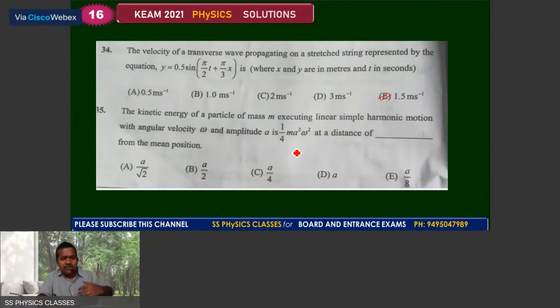And for 35, the kinetic energy of a particle of mass m executing linear simple harmonic motion with angular velocity omega and amplitude A is 1/4 m A square omega square at a distance dash from the mean position. The kinetic energy at any position, we can say, is equal to half m omega square into amplitude square minus that position square. And from that you get the answer for the 35th one as A.